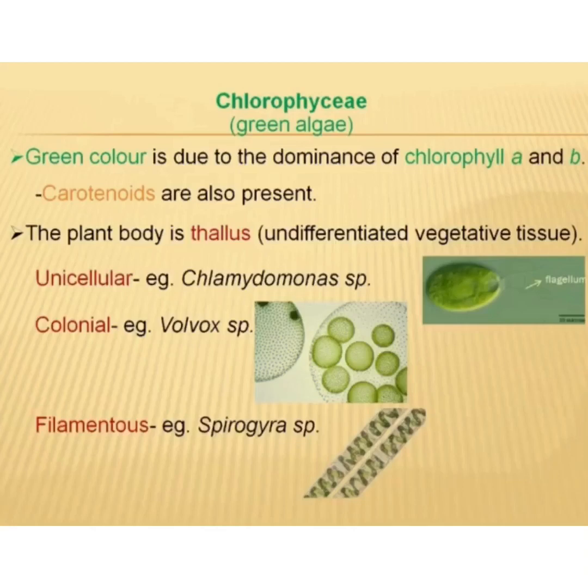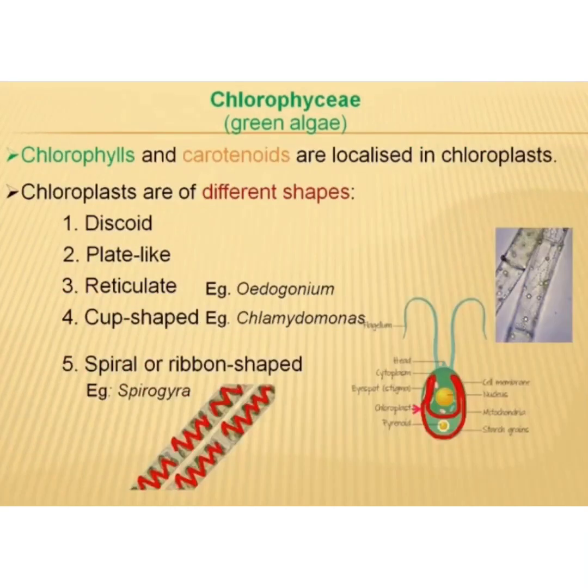So they may be unicellular. Example is Chlamydomonas species. They may be colonial like Volvox, and they may be filamentous like the Spirogyra species. Chlorophylls and carotenoids are localized in chloroplasts. Chloroplasts are of different shapes. They may be discoid, plate-like, reticulate, cup-shaped, or spiral or ribbon-shaped.